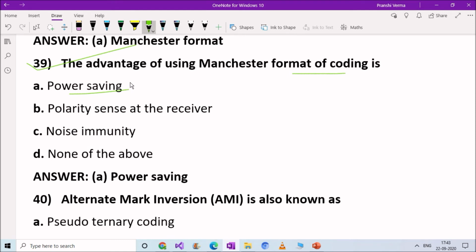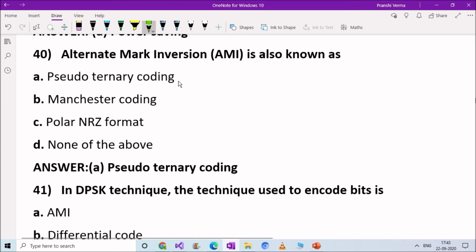Next question. Alternate mark inversion, AMI, is also known as: option A, pseudo ternary coding; option B, Manchester coding; option C, polar NRZ format; option D, none of the above. Right answer is option A, pseudo ternary coding.